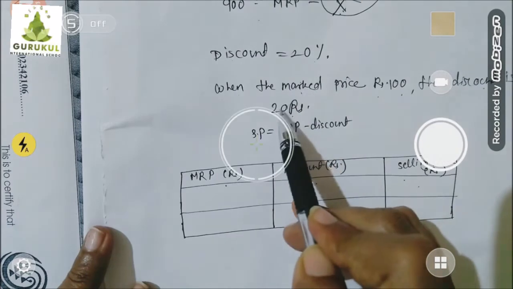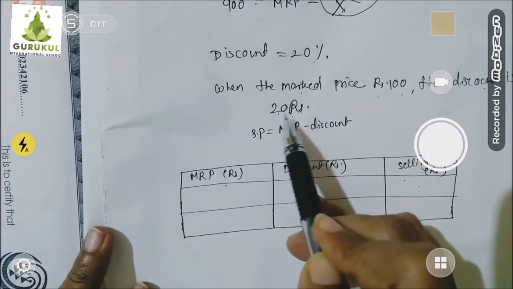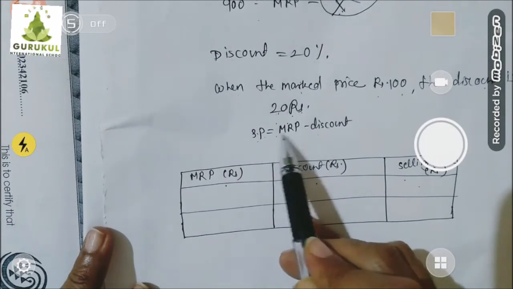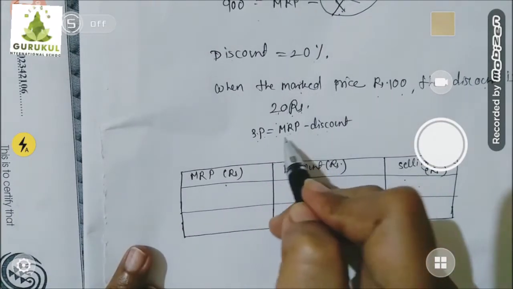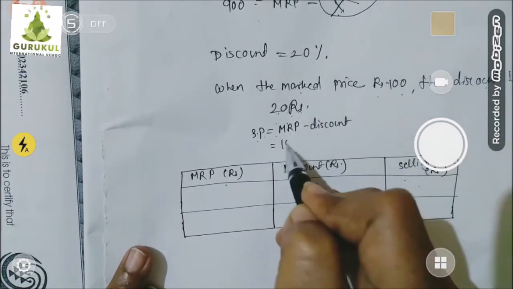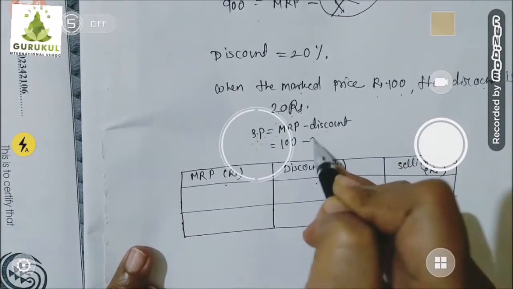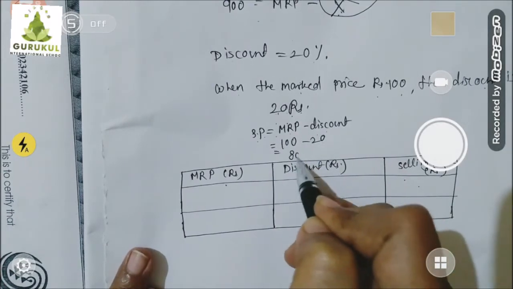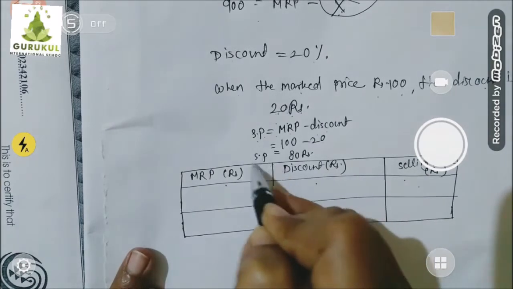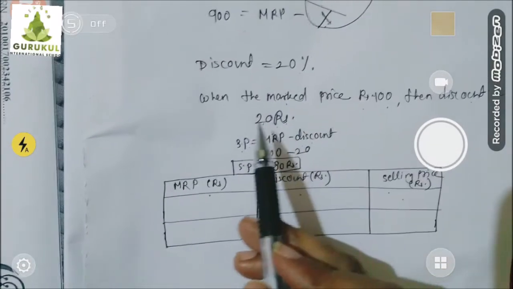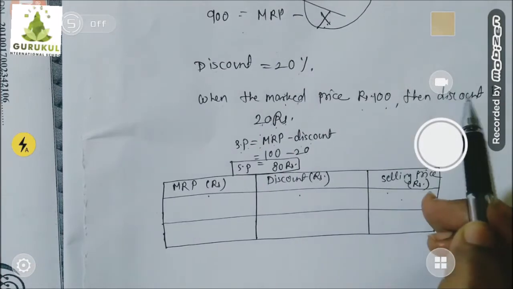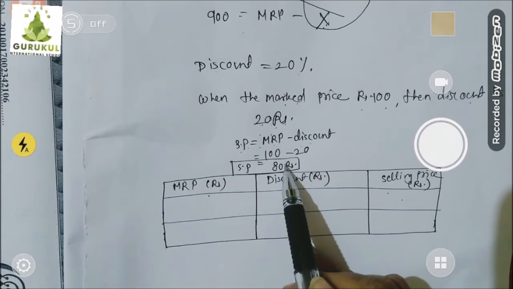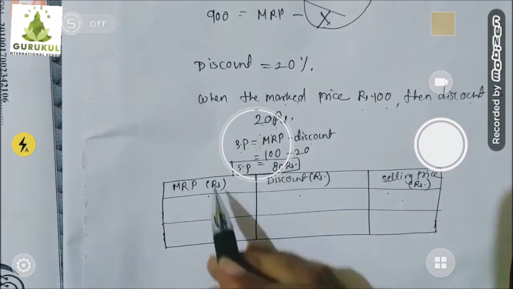Children, if that time discount is 20 rupees, can you find out selling price at that time? Let's find out. You know the formula of selling price. Selling price is equal to mark price minus discount. So that time, if mark price is 100 and discount is 20 rupees, selling price would be 100 minus 20, it would be 80 rupees. Indirectly, it means when mark price is 100, discount is 20 rupees and respective selling price is 80 rupees.